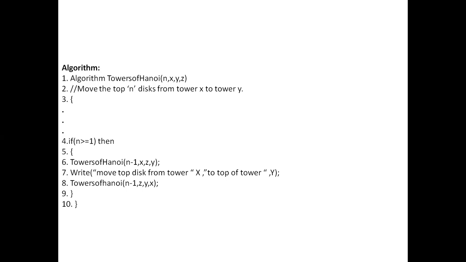The circular disks vary in their sizes, in their diameter. The circular disks are placed in the pole X such that the largest disk is at the bottom, and the next largest disk is above that, and the next largest disk is above that. Like that, the smallest disk is on top.